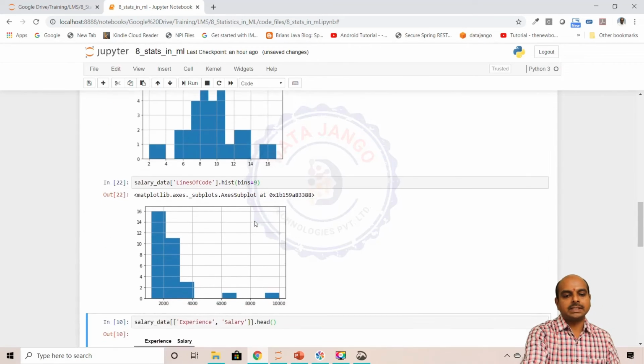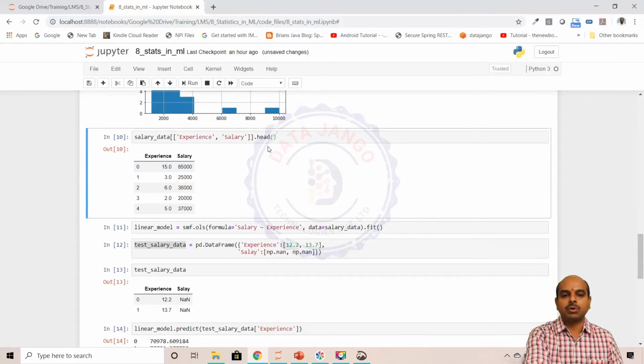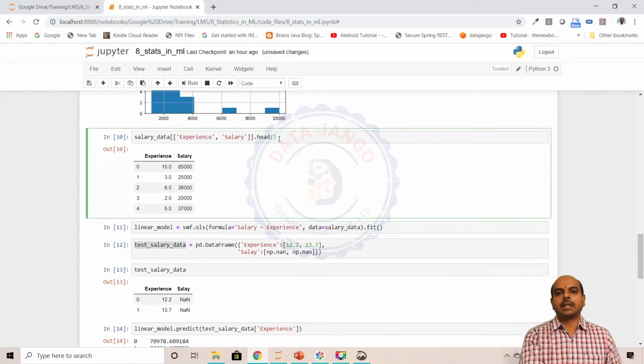Okay, so the next thing we are going to see is experience and salary only, because we are trying to do a simple linear regression. When I say simple linear regression, it is only one input variable and only one output variable. When I say multiple linear regression, it is many input variables and one output variable. We'll talk about multiple linear regression in the next video, right? For now, we'll focus on simple linear regression.